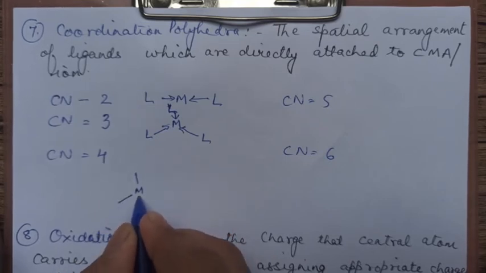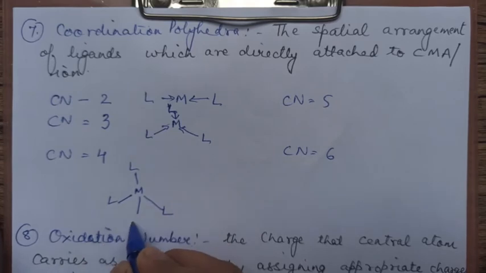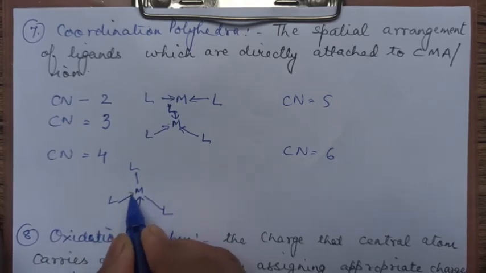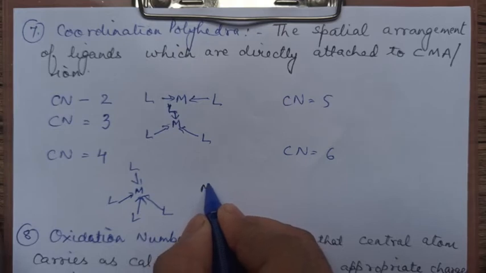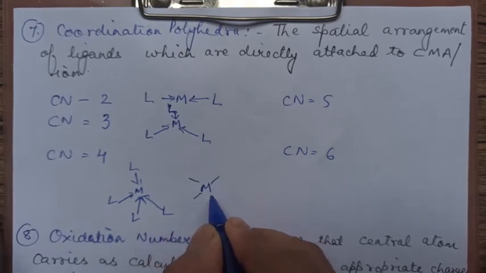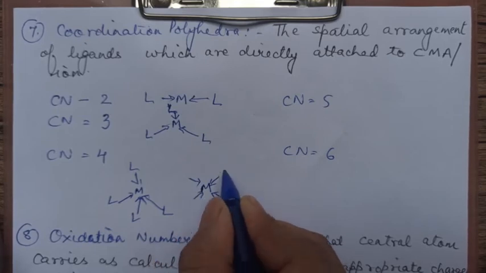Either you may have tetrahedral arrangement: the 4 ligands are present in the form of a tetrahedron, each giving one donor, as I have considered here unidentate ligands. Or another possibility is 4 ligands arranged in the form of square planar.